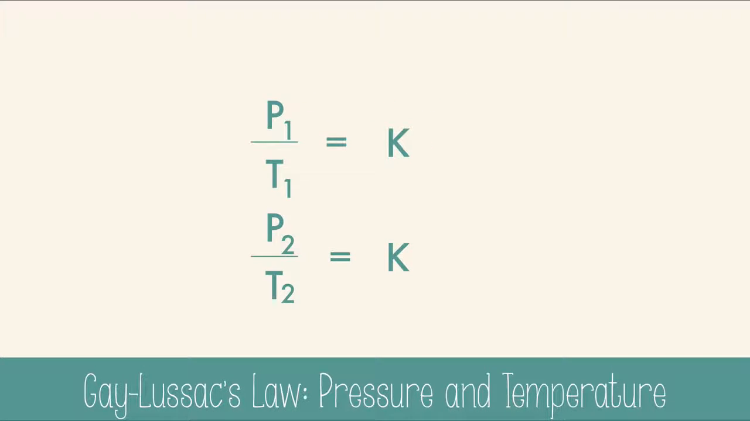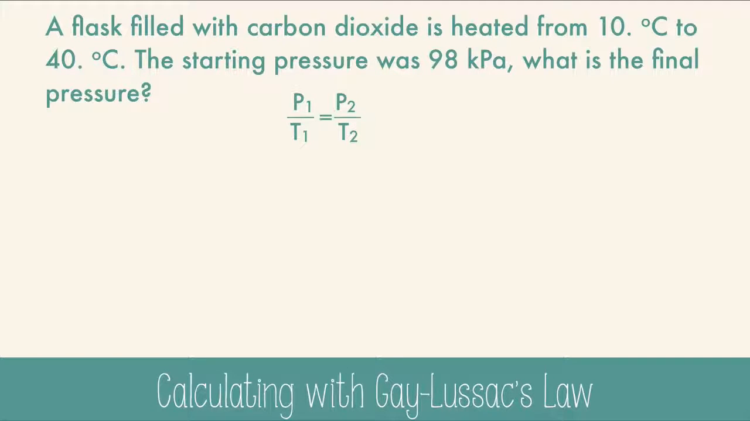Then we'll use substitution and boom, another law is born. Let's try a problem. A flask filled with carbon dioxide is heated from 10 degrees Celsius to 40 degrees Celsius. The starting pressure was 98 kilopascals. What's the final pressure? We're using Gay-Lussac's law and we need to find the final pressure, so let's rearrange the